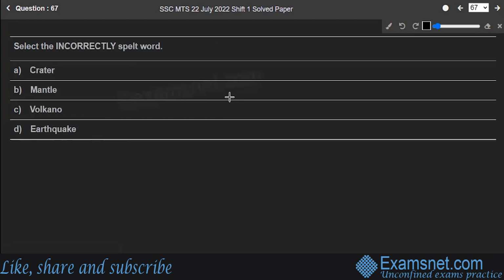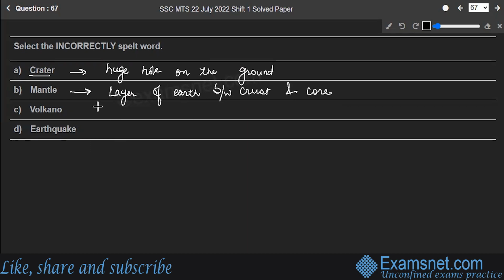Next is question number 67. Select the incorrectly spelled word. Options are crater. What do you think? Is it correctly spelled? Yes, the crater spellings are absolutely correct. It means a huge hole on the ground. The next one, mantle, absolutely correct spellings again. It is one of the layers of the earth between crust and core.